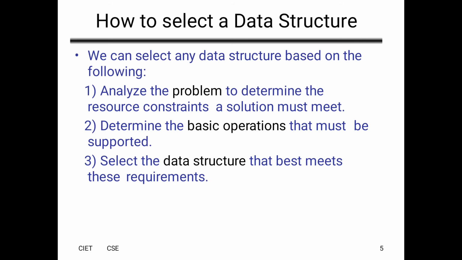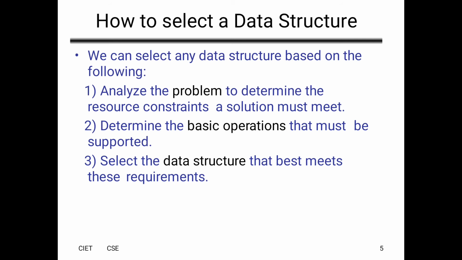Then determine the basic operations that must be supported, that is, what we want to do in the program. Next, select the data structure that best meets these requirements.